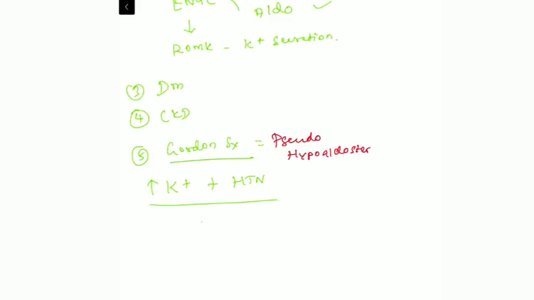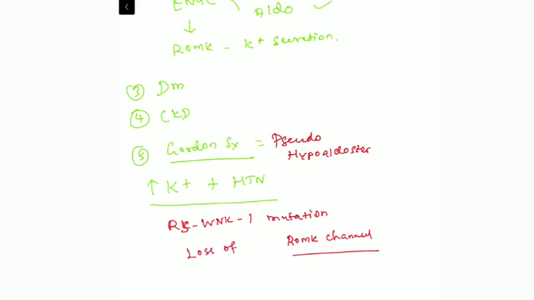This is because of WNK1, so renal specific WNK1 mutation. This channel is activating the ROMK channel. So whenever there is a loss of function mutation in the RS WNK1 gene, there will be inhibition of the ROMK channel.